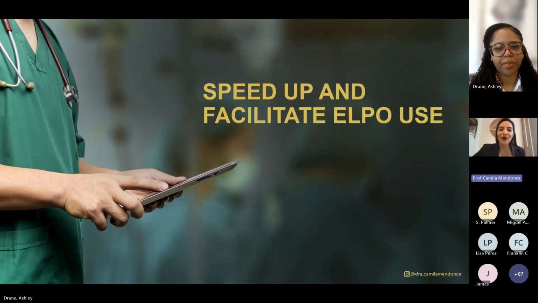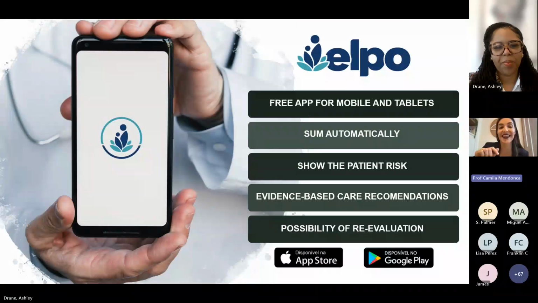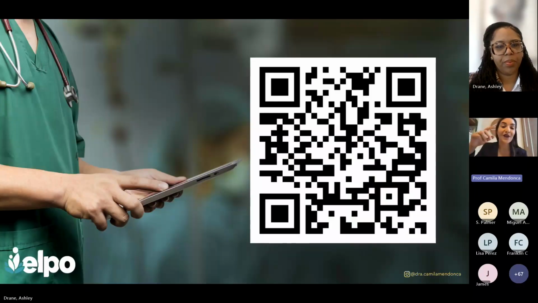I want to show you a quick video, just to show how the ELPO app works. And it's free for download, and I hope that you like it. This is the QR code. If you want to download, you can scan this QR code and download it for free.